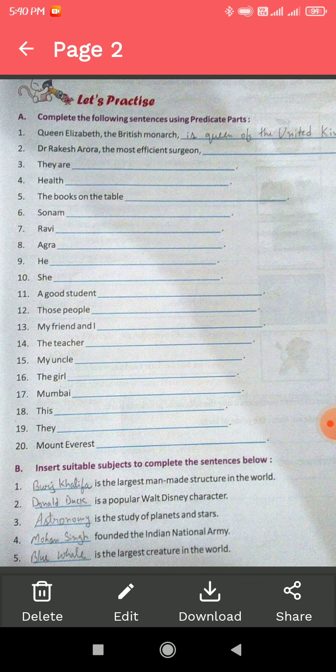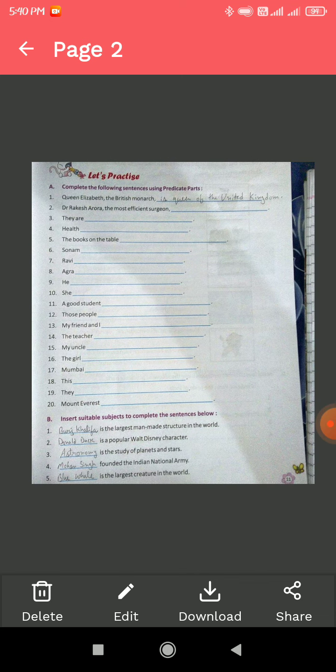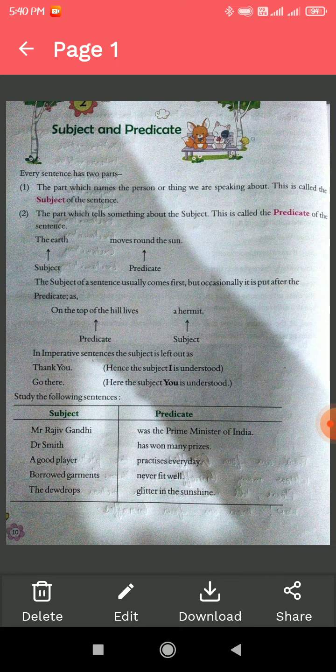I hope you have understood the importance of subject and predicate, and why it is important for making a sentence. It is very important to know, because it is a part of grammar when we learn English.